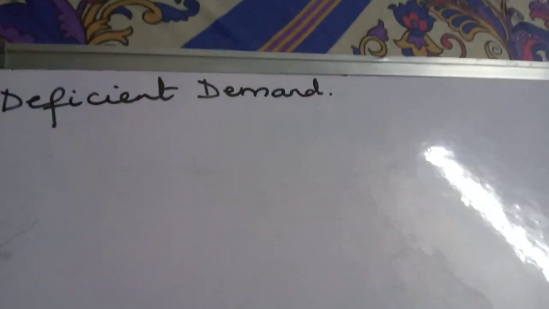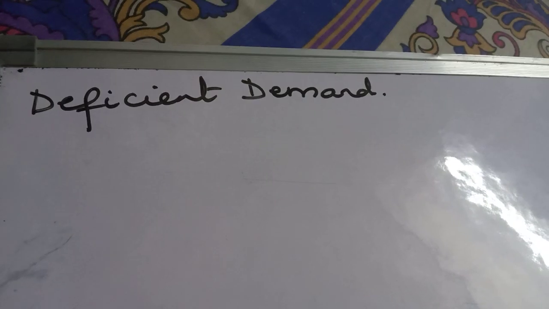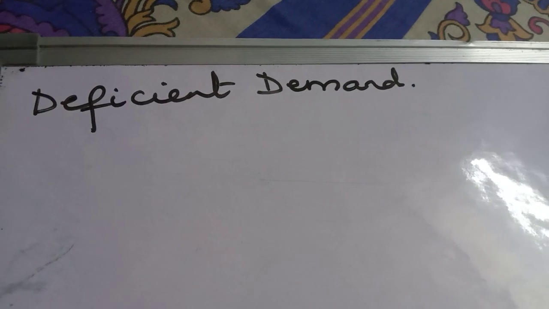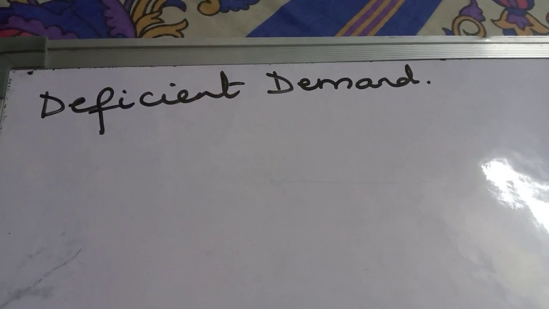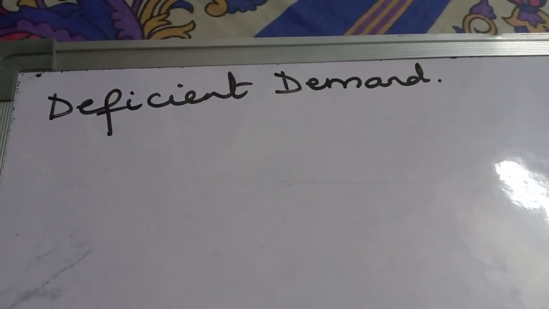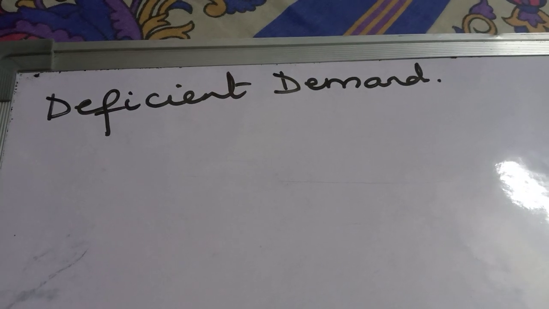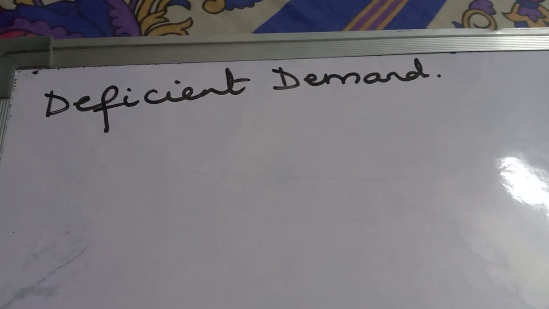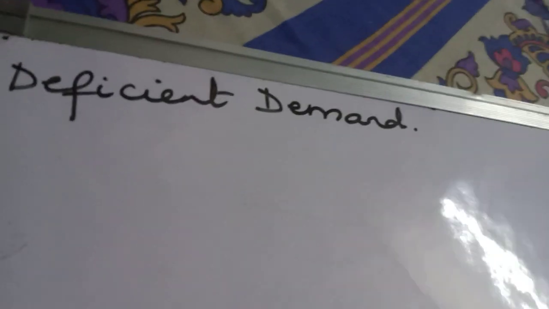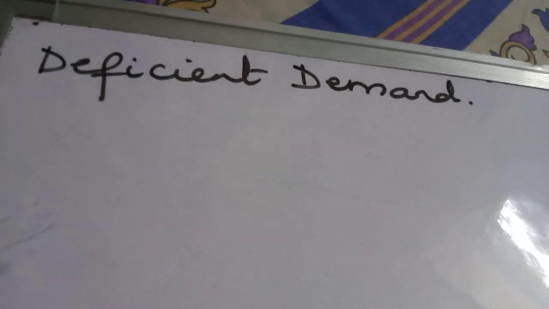Today we are going to discuss the concept of deficient demand. This is similar to excess demand, but the only difference is that there was excess of demand over supply at full employment level. Here there will be deficiency of aggregate demand on aggregate supply at full employment level, which means when the entire resources are used and output is produced, which could be the maximum output, you'll find that the aggregate demand would be less than the maximum output.